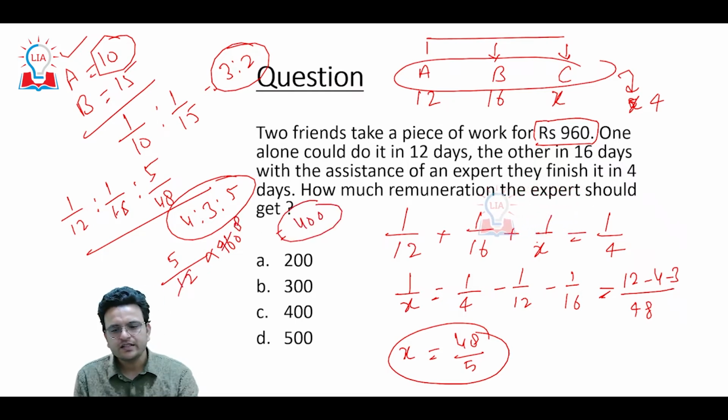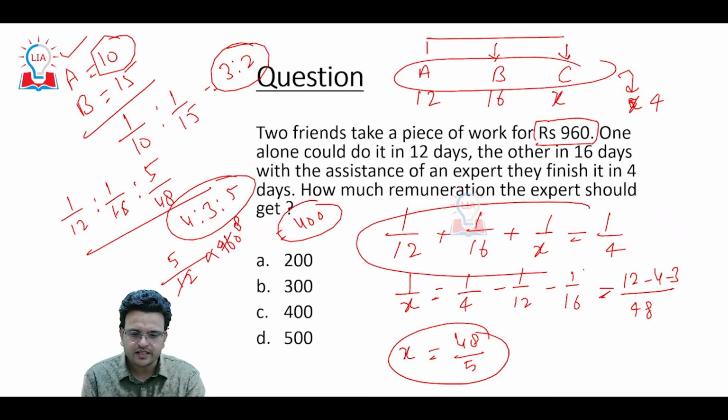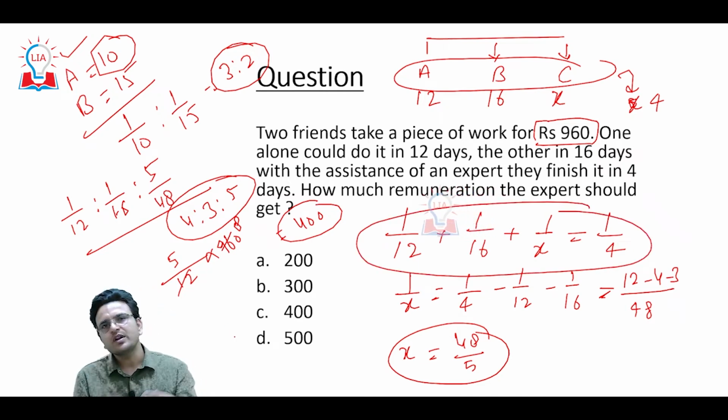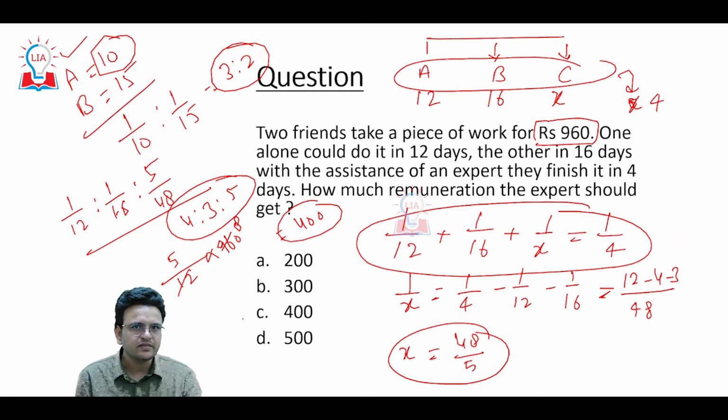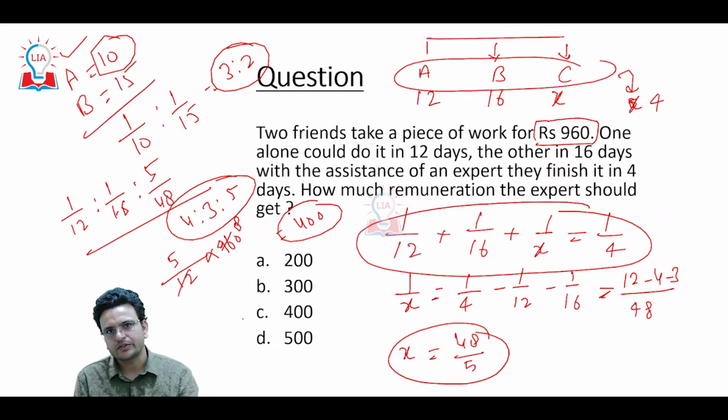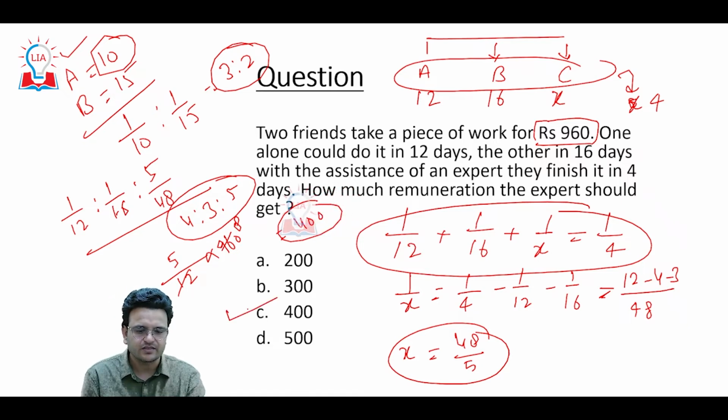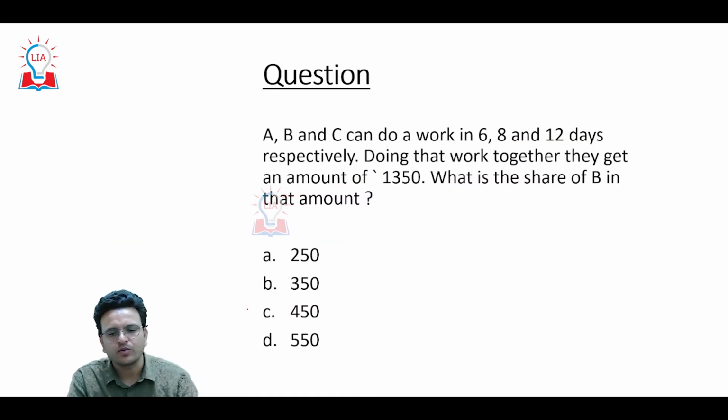So my point is, the only thing is that here you have to understand this part. If you are able to understand this part, the other parts are linked with ratio and proportion. So try to understand the concept of ratio and proportion. If you apply ratio and proportion, you will get an answer. Now come to one more question.